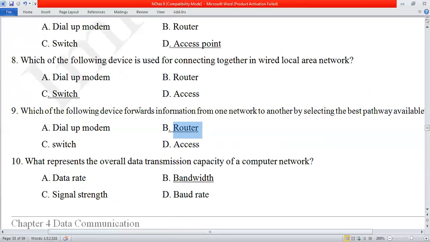Number 10, the last one: what represents the overall data transmission capacity of a computer network? How can you improve internet speed? If you have the highest bandwidth, you can transmit your data at high speed. So what represents the overall data transmission capacity of a computer network? Data rate, bandwidth, signal strength, or baud rate. Okay, boys, these are the 10 MCQs present at the end of your exercise.